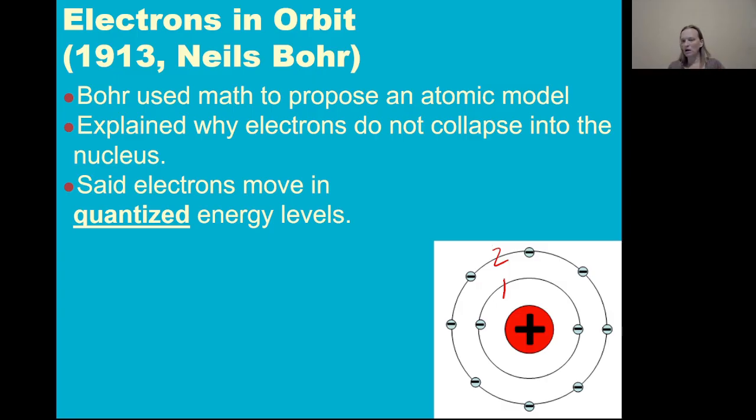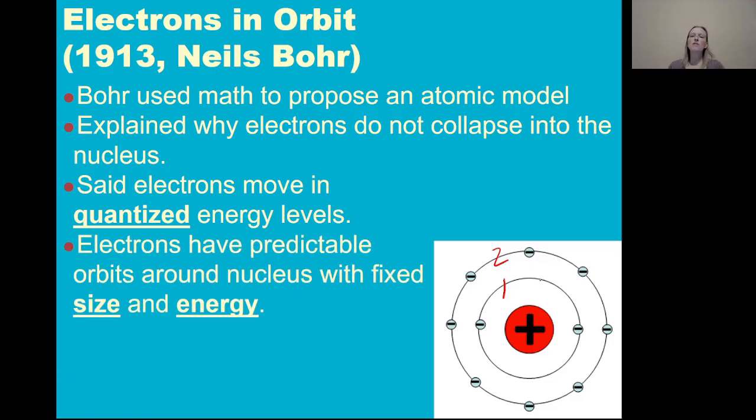While this may sound a little far-fetched and hard to understand, you can think of it kind of like a staircase. You can stand on the first step of a staircase, you can stand on the second step of a staircase, you cannot hover in between step 1 and step 2. With this idea of energy levels, he said that electrons have predictable orbits around the nucleus with fixed size and energy. So kind of like the Earth and Mars and Mercury have their orbits around the sun, where the planets are moving fast enough to not collapse into the sun. Similarly, these electrons are moving fast enough at their various energy levels to not collapse into the nucleus.